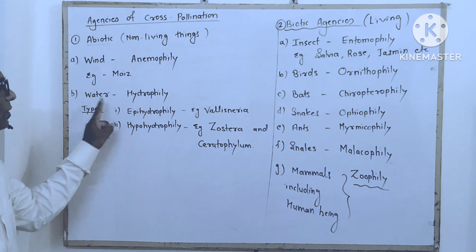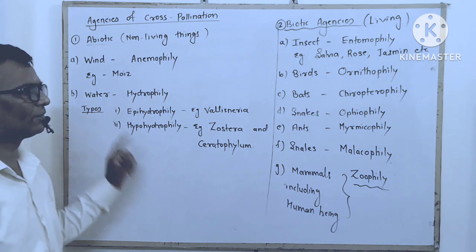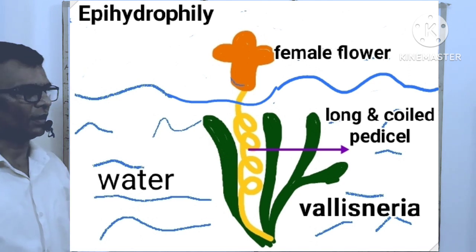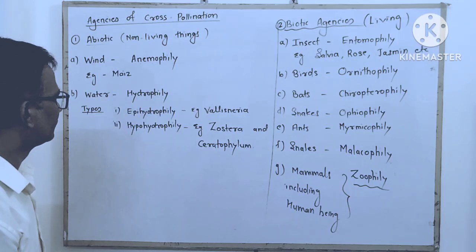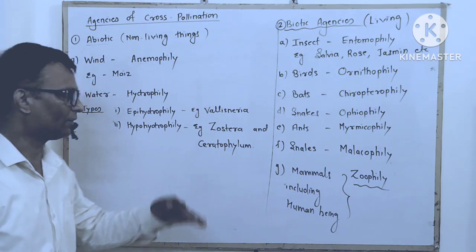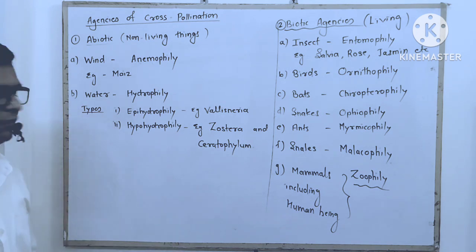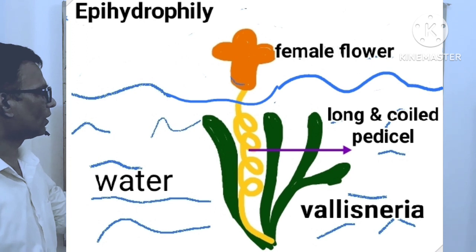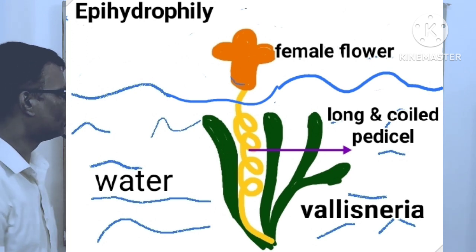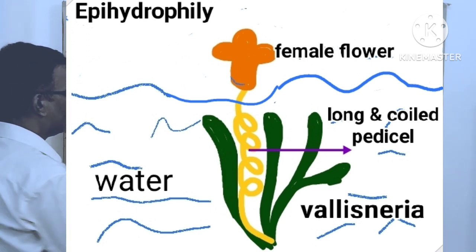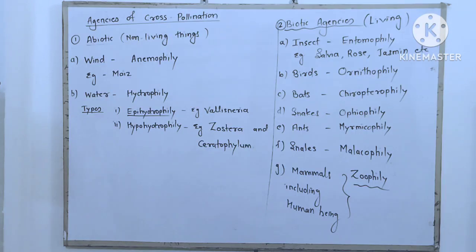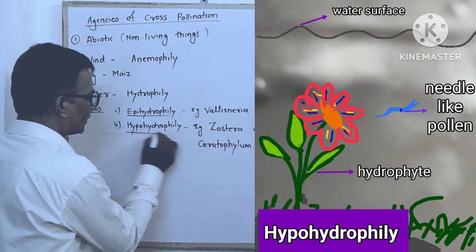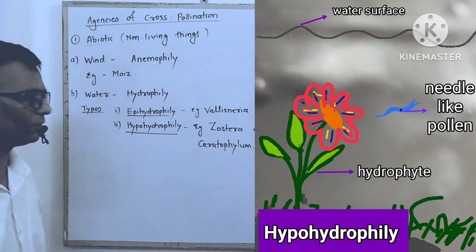It is of two types based on the position of the pollen grains traveling through water, whether they are traveling above the surface of water or below the surface of water. If the pollen grain is transferred above the surface of water, it is called epihydrophily. And if pollen grains are transferred under the surface of water, that means it swims in water, it is called hypohydrophily.